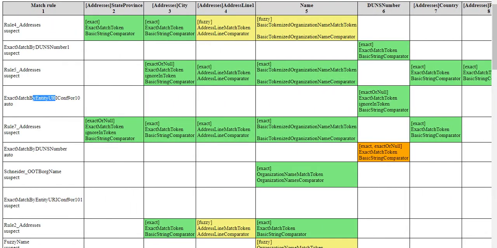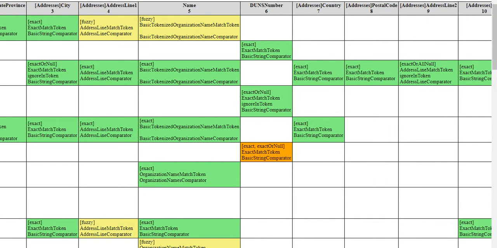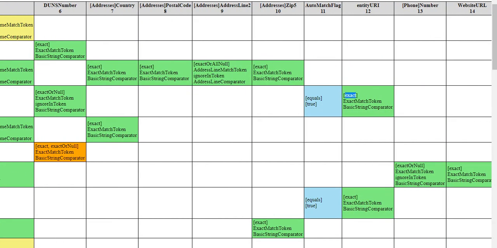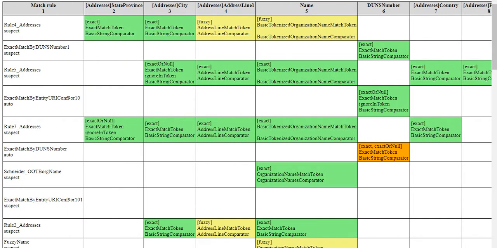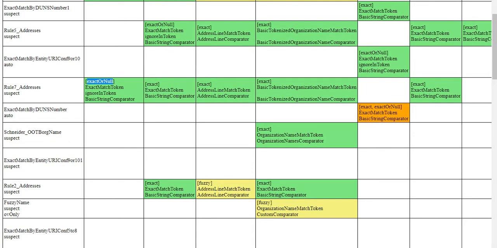For entity URI, I hope you all get the information about entity URI. It is one of the main important parts of any L3 configuration or non-configuration. So it is always unique. So it may always be considered exact, otherwise not null like that. See, that exact URI is the exact. There is another part for the address here. Address state is also part of that, and DUNS number is also exact, otherwise null consideration.